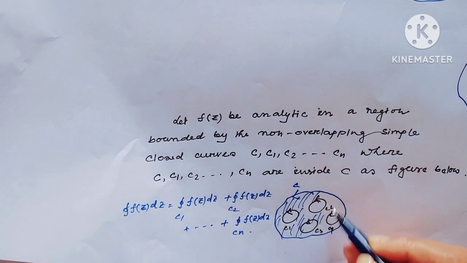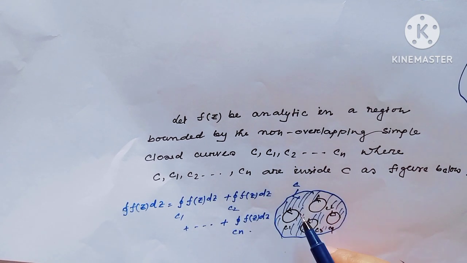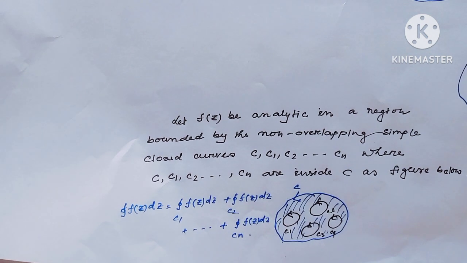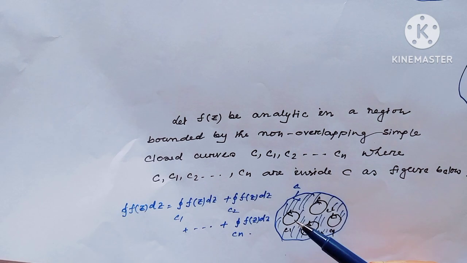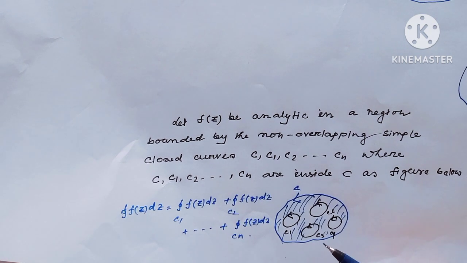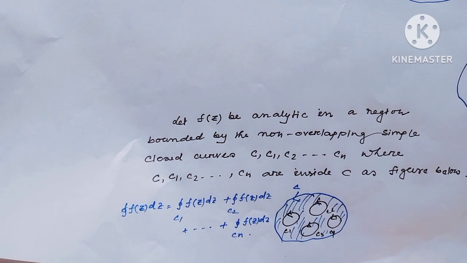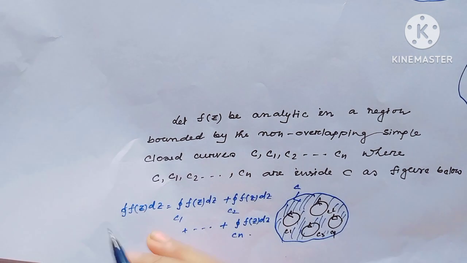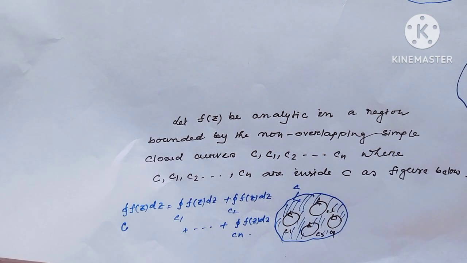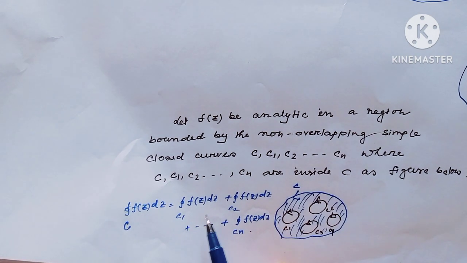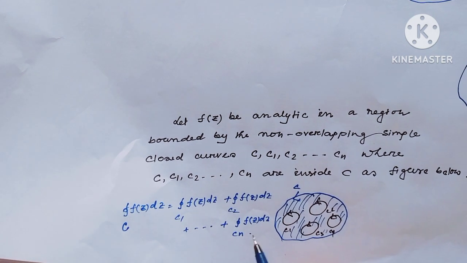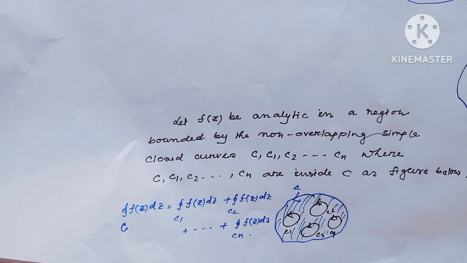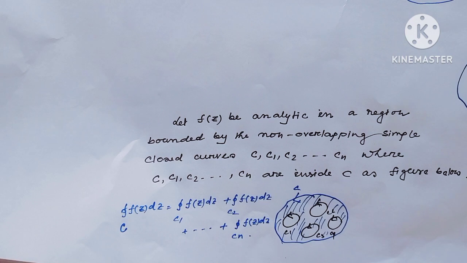So by this above result we can connect C1, C2, C3, C4 by a path. Then this multiple connected domain would reduce to a simply connected domain. Then we can write the integral of f(z) dz along the whole contour C equals f(z) dz along C1 plus f(z) dz along C2 up to f(z) dz along Cn. This is the result.